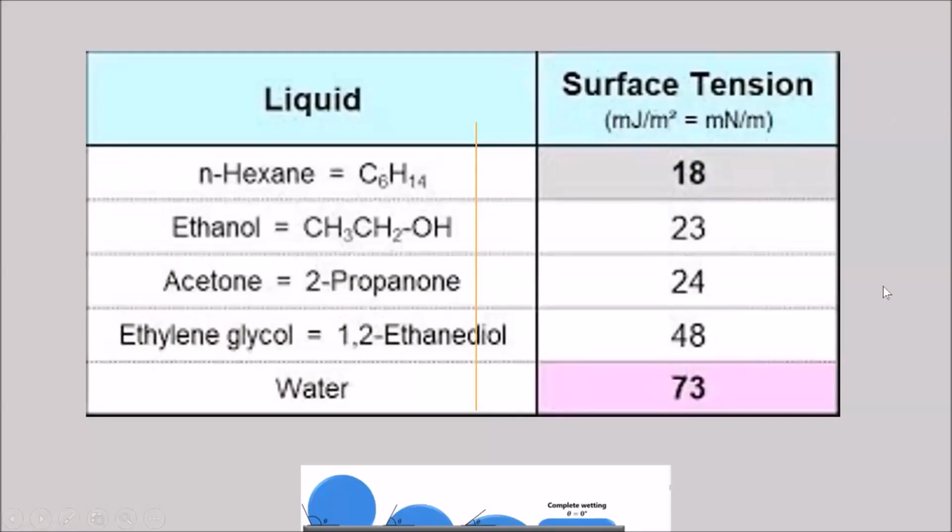So this is a table showing different liquids that we use. Some of them we use: ethanol, acetone, and water, and their surface tension. So water has the highest surface tension, and the lowest is of n-hexane, but ethanol also has quite a low surface tension.